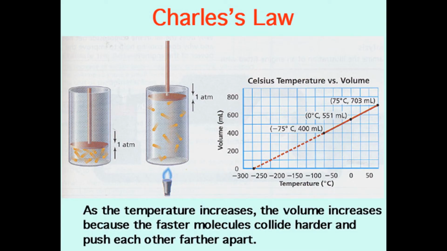An illustration that is helpful for understanding Charles's law is when you have the same amount of molecules in two separate volumes, yet they displace different volumes because they are at two different temperatures. In the two separate volumes, there are the same amount of molecules, but because of the different temperatures, they have different volumes.